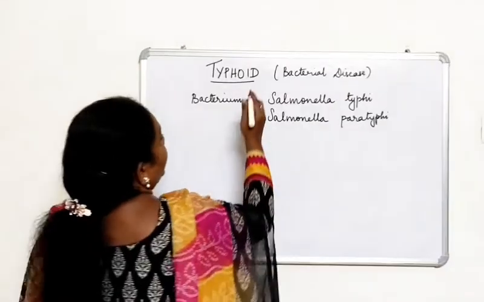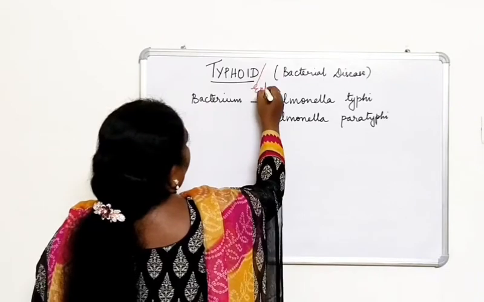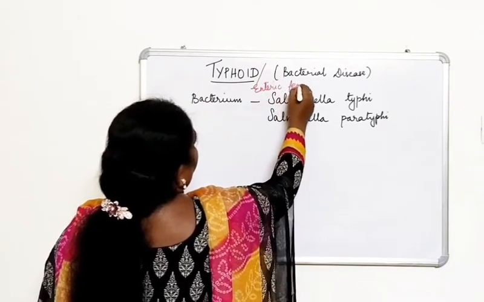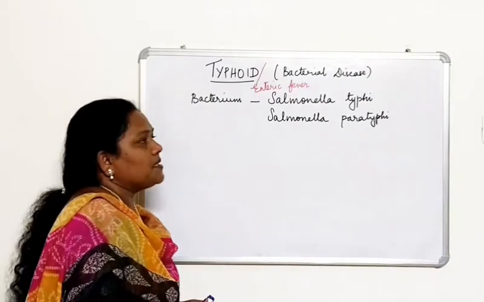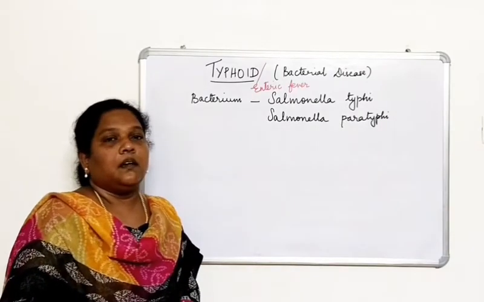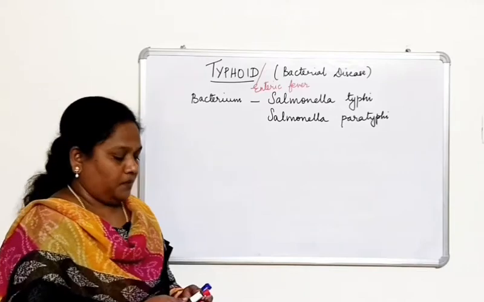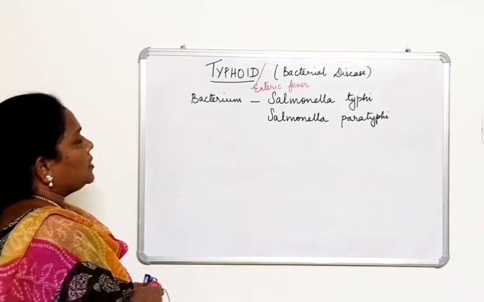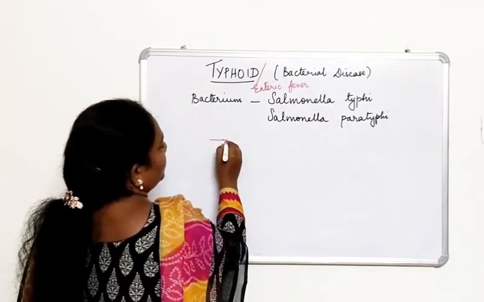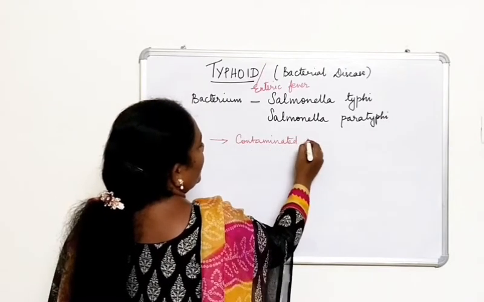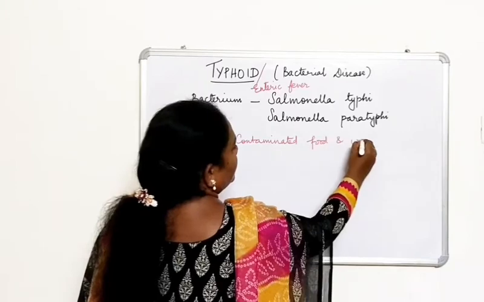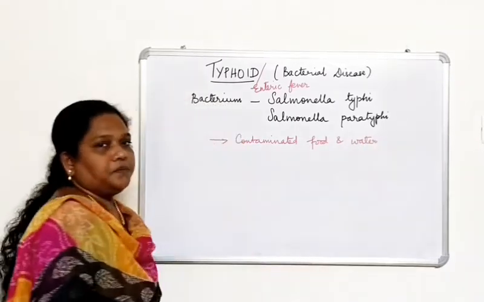otherwise called as enteric fever. What is this called as? Enteric fever. And mainly it attacks the blood and the small intestine, and this bacterium enters into the intestine with the help of contaminated food and water. So what is the cause here? It enters into the intestine with contaminated food and water, and then it moves on to the other organs, right?